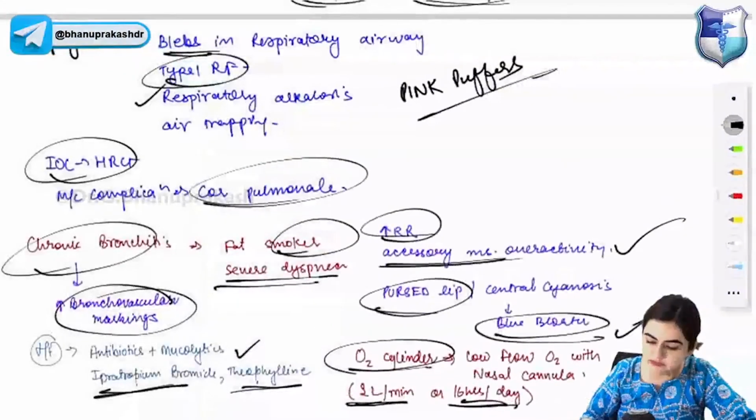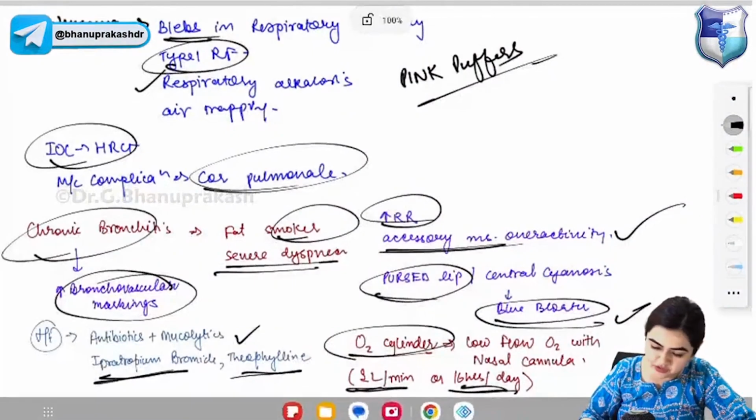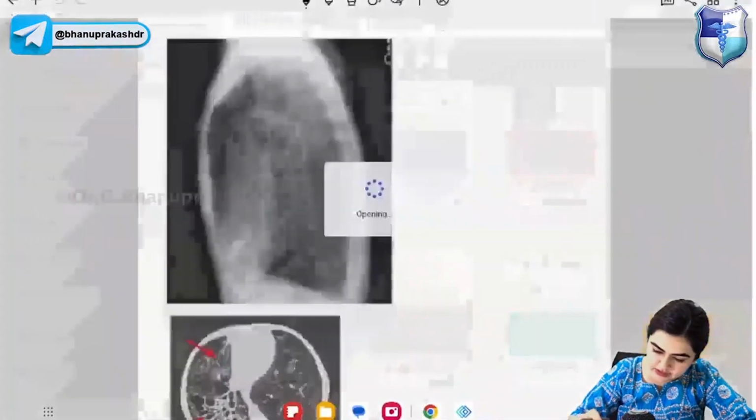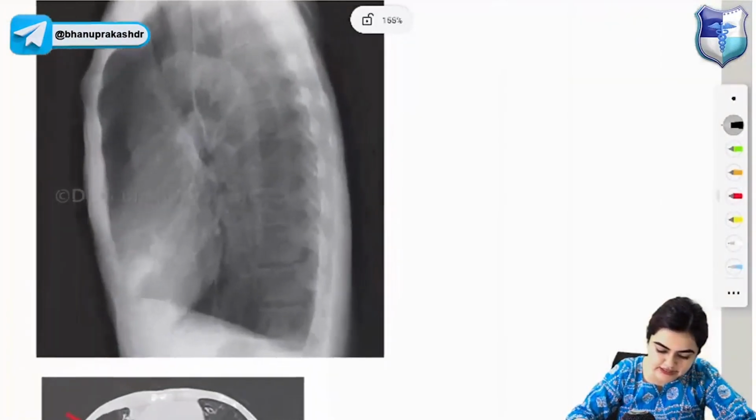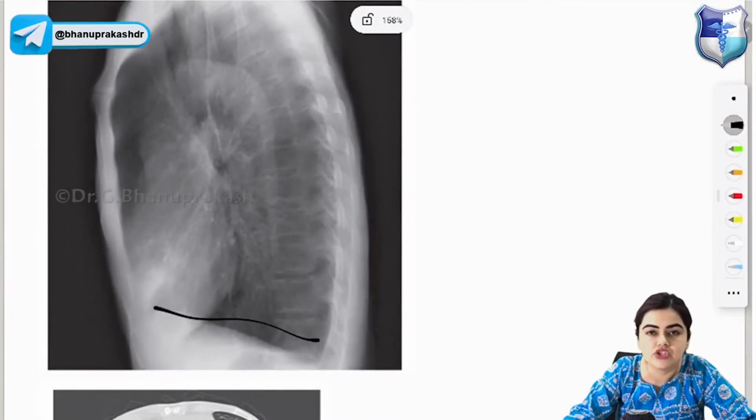I will show you the image of a patient with COPD, the chest x-ray of a patient who came with COPD. So let's look at this. This is the lateral chest x-ray. You can see the flattening of the diaphragm, right? So there is hyperinflation of the lung with large lung volumes, flattening of the diaphragm, and minimal peripheral vascular markings.